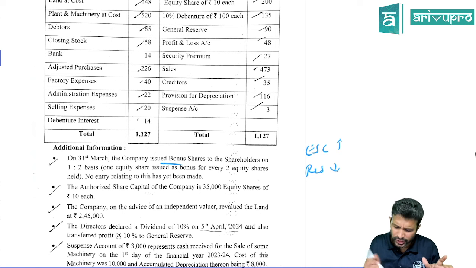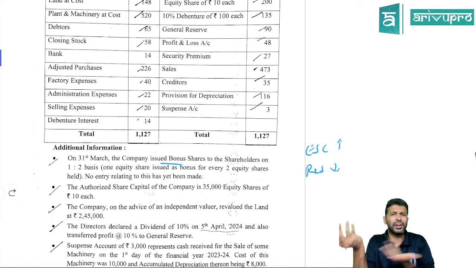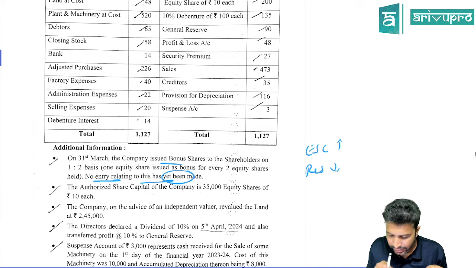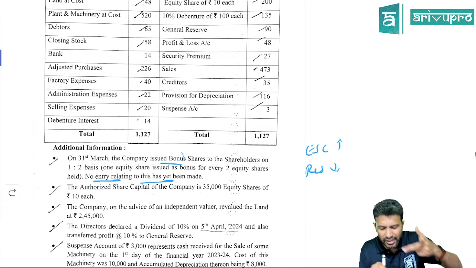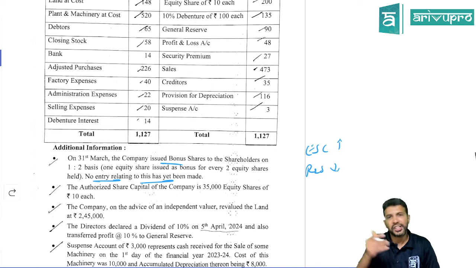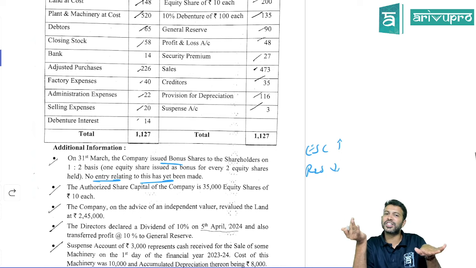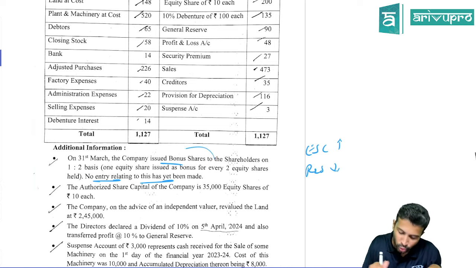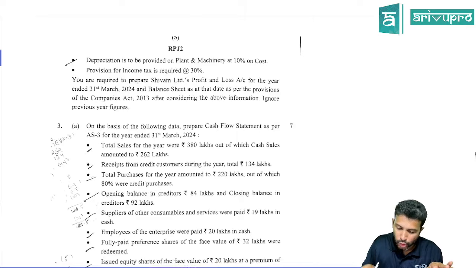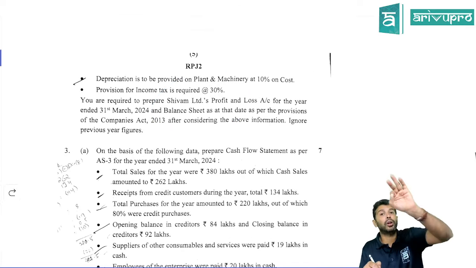So those you have to reduce and equity share capital you need to increase because, sir, they've already not done that. They told over here no entry relating to bonus has been made. So this effect you need to give into your financial statement. But overall it's still tally because share capital will increase by the same amount, reserves and surplus will reduce by the same amount. This is the only extra thing the way I saw. Rest everything, every adjustment ditto as we have solved in class.